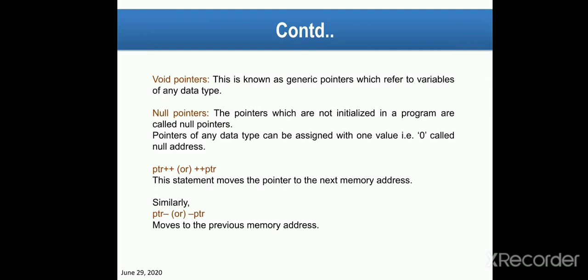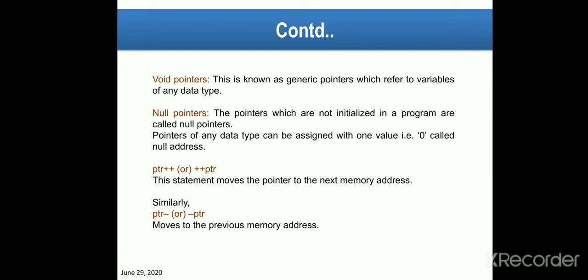But null pointers are basically not initialized in a program. Null means 0. So pointers of any data type can be assigned one value, that is 0, called the null address. If the value is 0, then it is the null address.